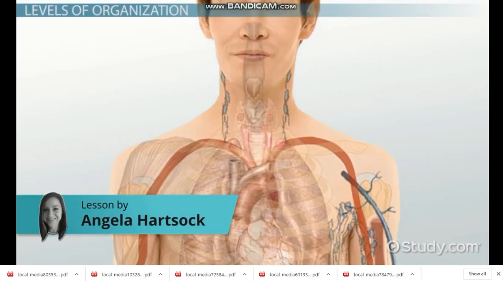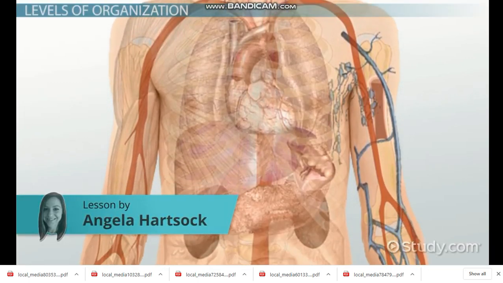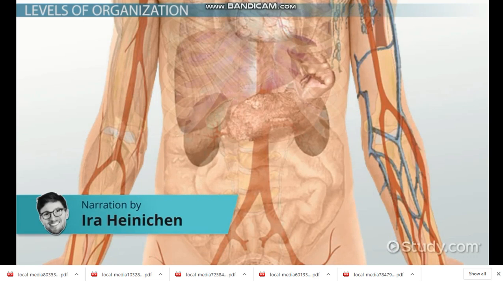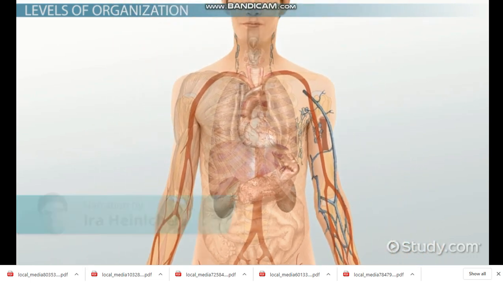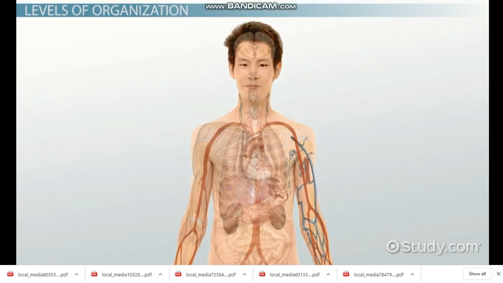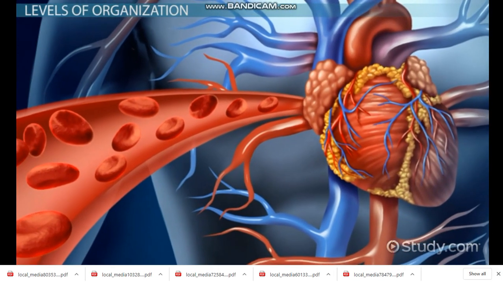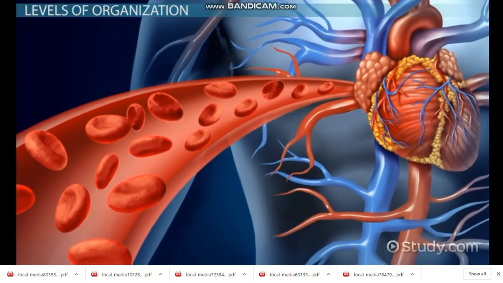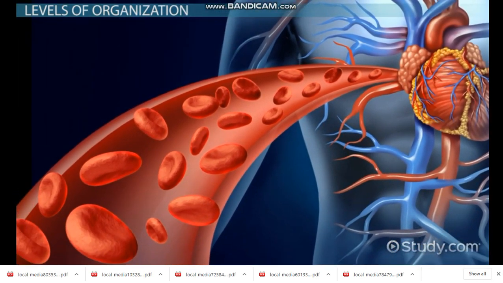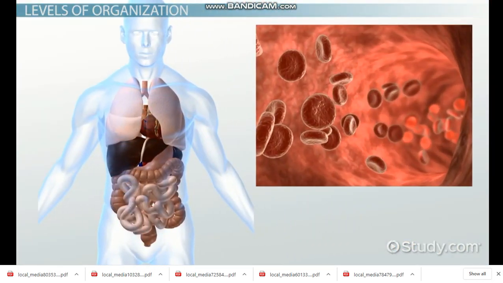The human body is incredibly complex, but it does have an underlying organization. Learning this organizational structure can really help you visualize and understand how the human body is built and how it functions. The levels of organization start at the most complex level and end at the most basic level, from the whole organism to the cellular level.